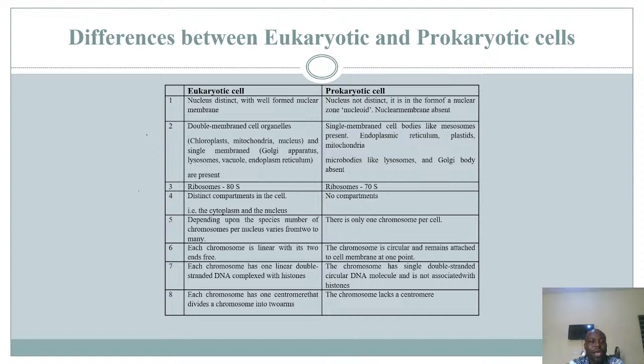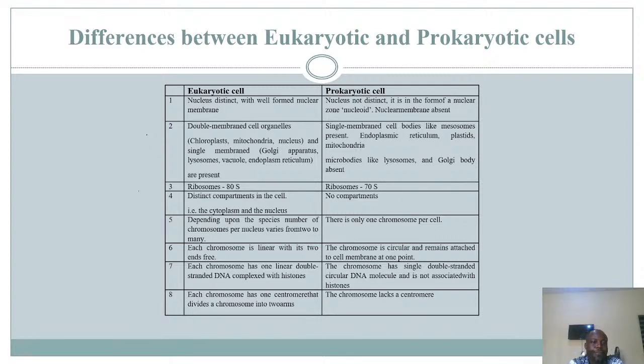The S is a unit of measurement. It's a Svedberg unit that states the rate of sedimentation. It's not based on size, but on the sedimentation rate.